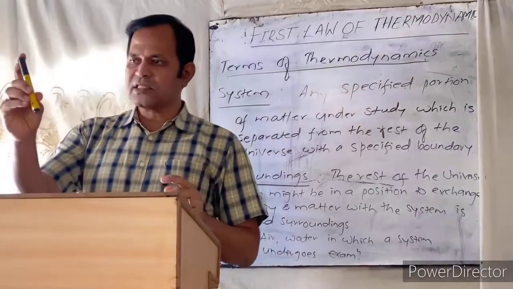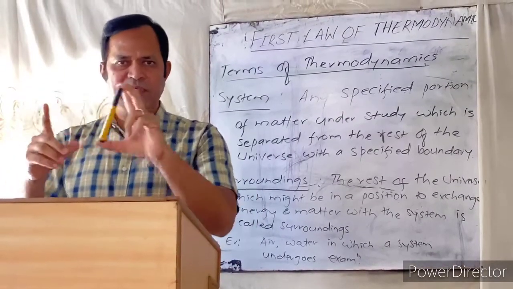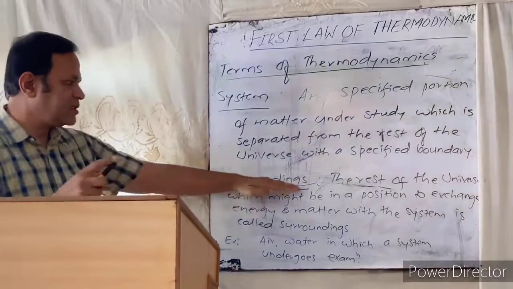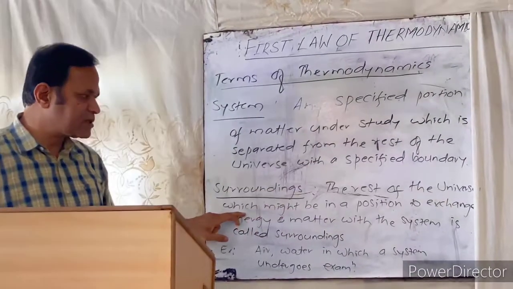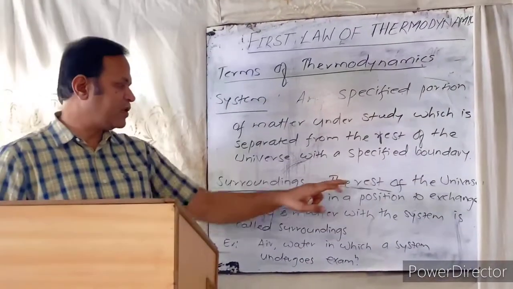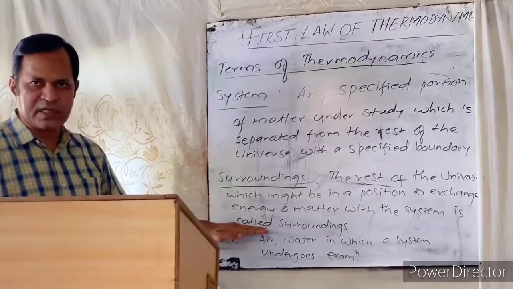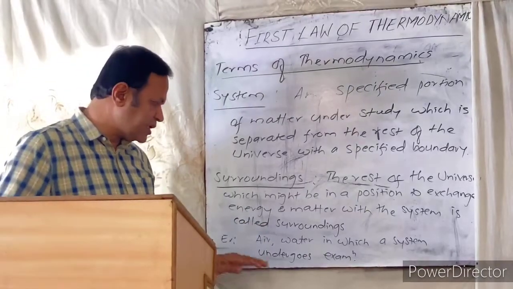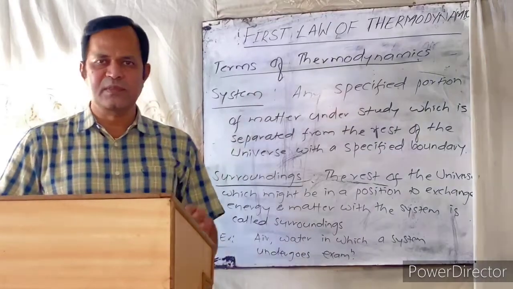Leaving this marker, which is a system, if we want to study this marker, the rest of the part is surroundings. See how we can discuss systematically. The rest of the universe which might be in a position to exchange energy and matter with the system is called surroundings. We can quote examples for the surroundings like air, water, in which a system undergoes examination.